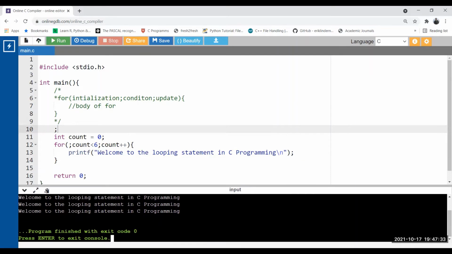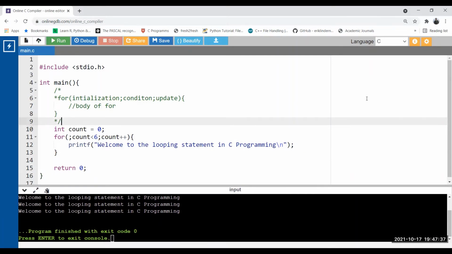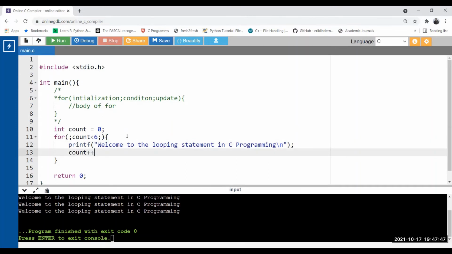Now let's see what other things we can do with the for loop. As I told you, this statement will be executed at the very last statement of the body. So why not put this at the last statement of the body? Now see, updation is there, but updation is not within the for loop header. Updation is inside the body of the for loop. Correct. So now run this code again.